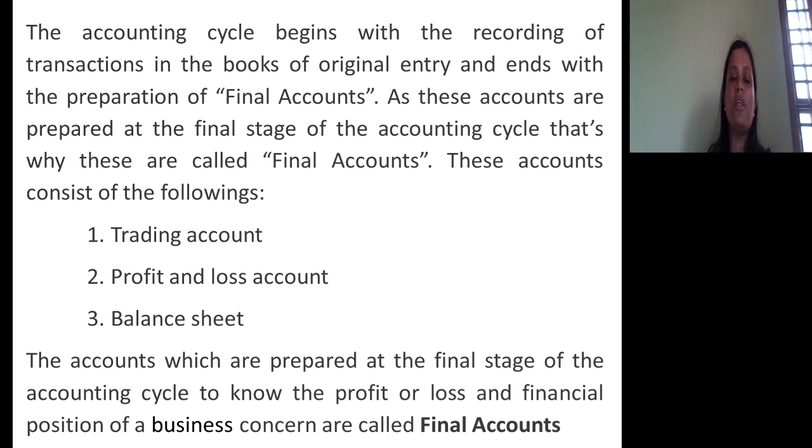As these accounts are prepared at the final stage of accounting cycle, they are called final accounts. So, accounts that are prepared at the final stage of accounting cycle are final accounts. These accounts consist of trading account, profit and loss account and balance sheet. The accounts which are prepared at the final stage of accounting cycle to know profit or loss and financial position of a business concern are called final accounts.